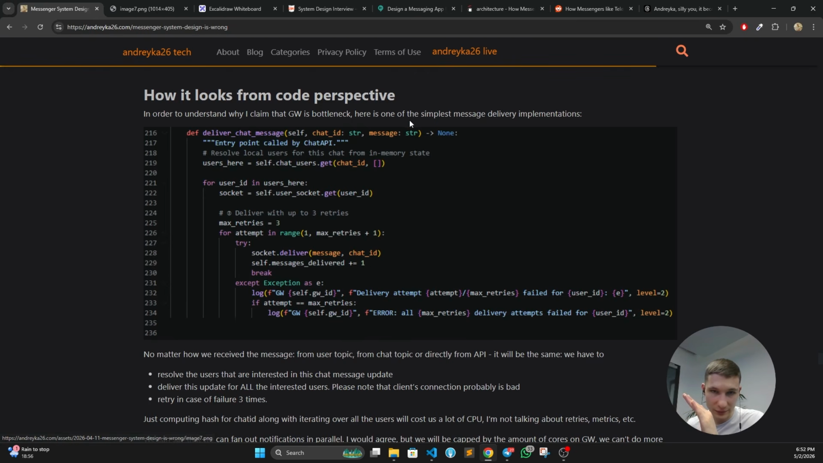Again, this is per single message. We are going to traverse all the users that are in your gateway node that are interested in this message. This is not linearly scalable. As we scale gateway nodes, we again need to process the message here.